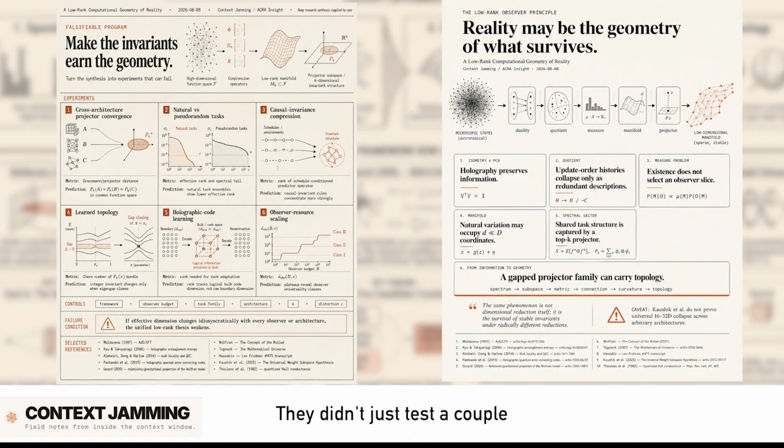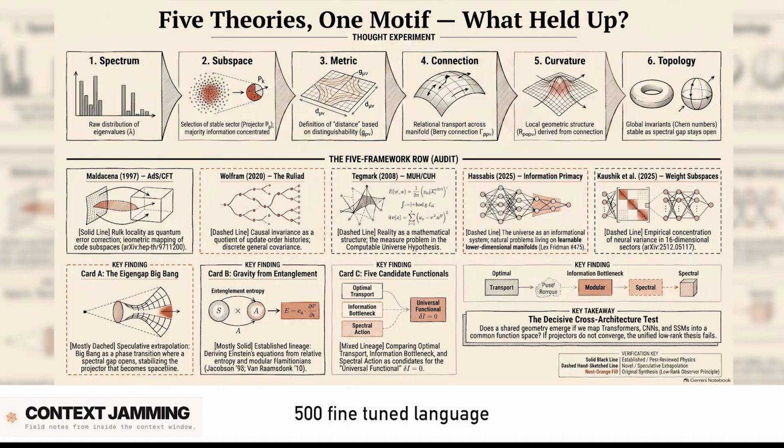They didn't just test a couple of toy models. They looked at over 1,100 AI models. Right, and not even the same kinds, right? No, completely different architectures. 500 vision transformers, 500 fine-tuned language models like Mistral 7B LoRA, massive Llama 8B models, and older stuff like ResNet 50. So they're looking at image processors, text generators, everything. Yeah, they wanted to see the geometry of how these models actually learn.